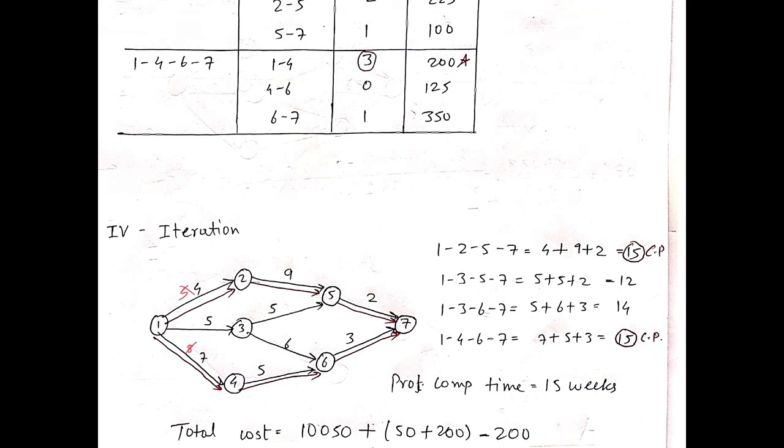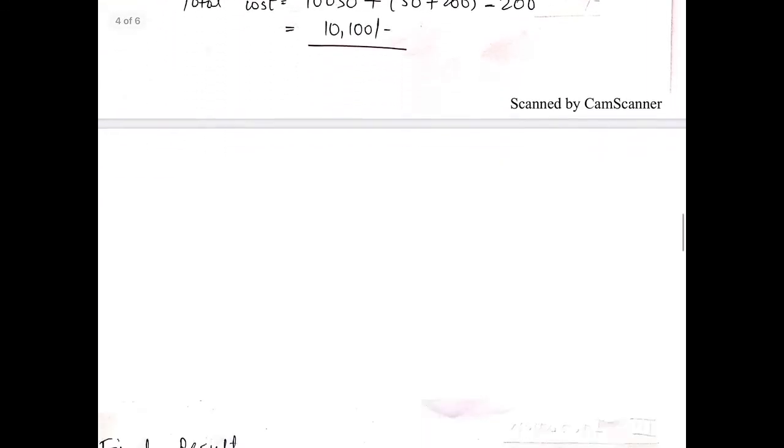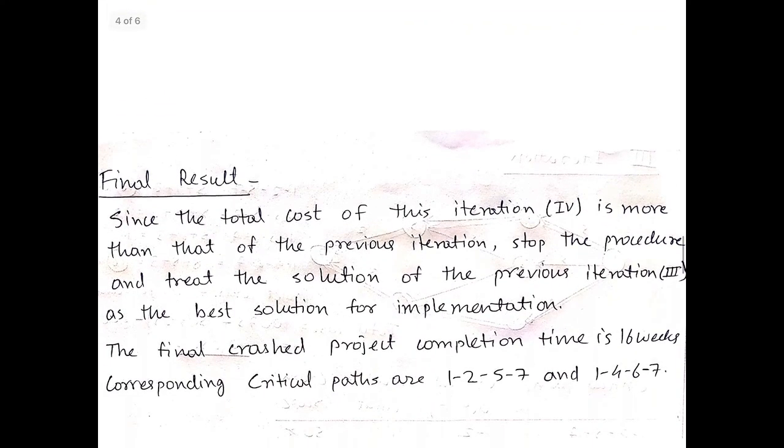Now if you calculate, the total cost will be what? The previous cost which we have calculated, plus the crash slope or cost slope of activity 1, 2 and 1, 4. So 50 plus 200 and minus the indirect cost of 1 week, that is 200. So the cost is now 10,100. So as we can see over here, the cost has increased because of crashing.